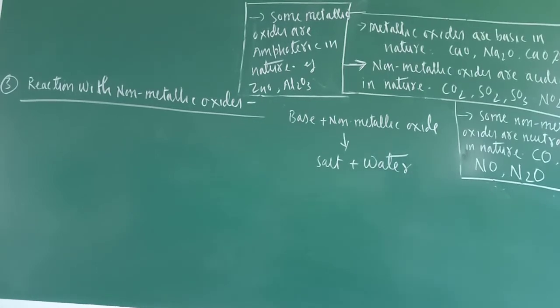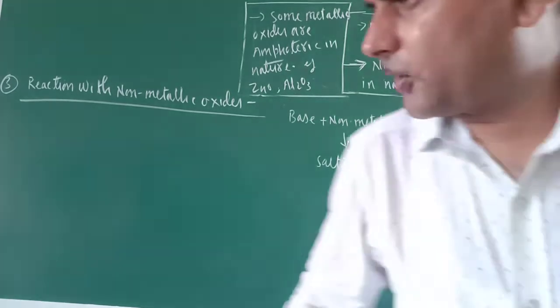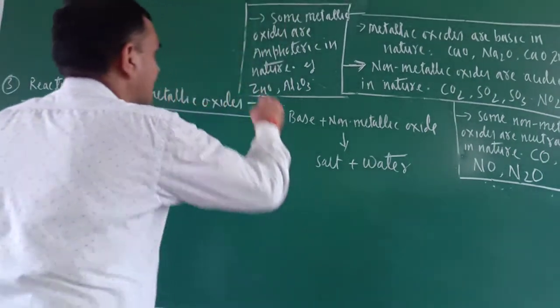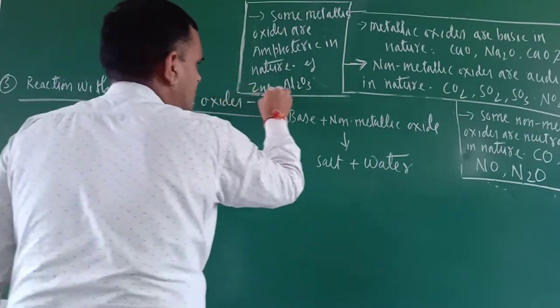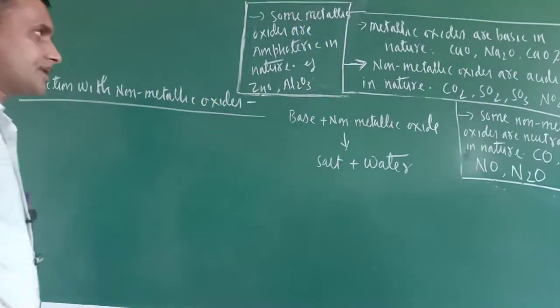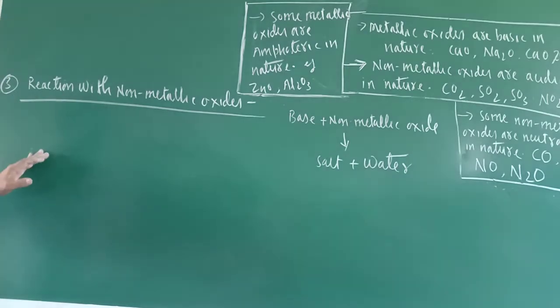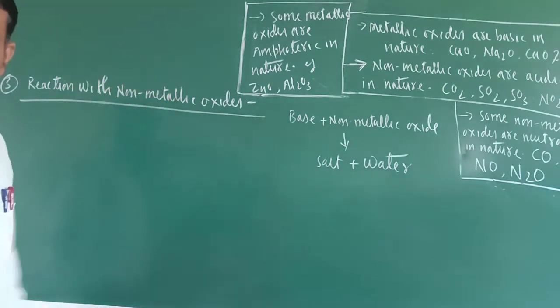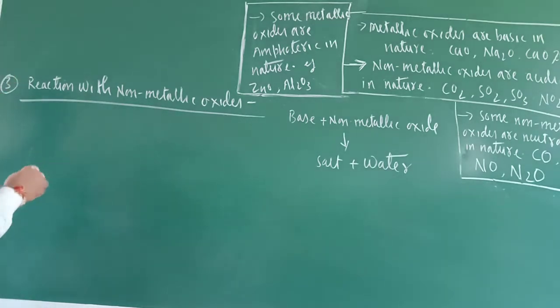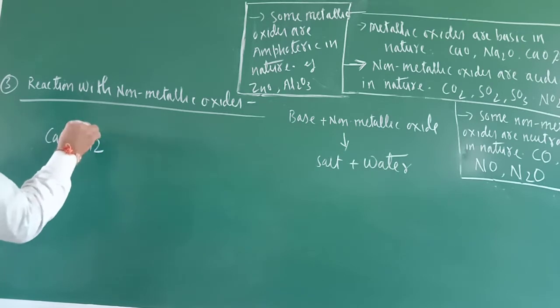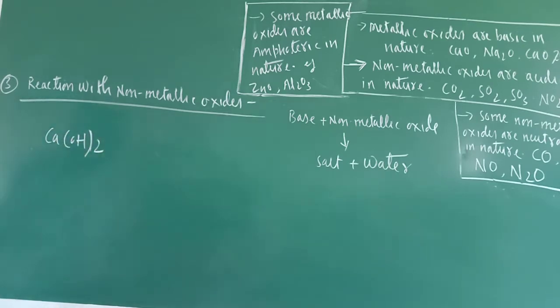Okay, so let us see the third chemical property. In this third chemical property, all those things which are written in the boxes will be utilized. I already explained what non-metallic oxides are. So just see, take one base. I am taking calcium hydroxide. This is a base only, correct or not?